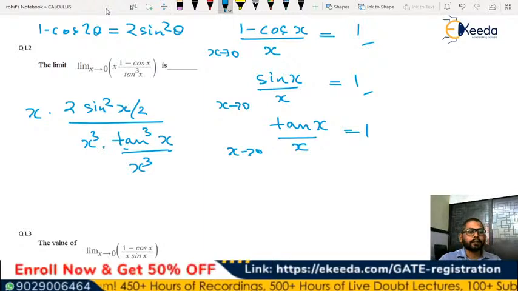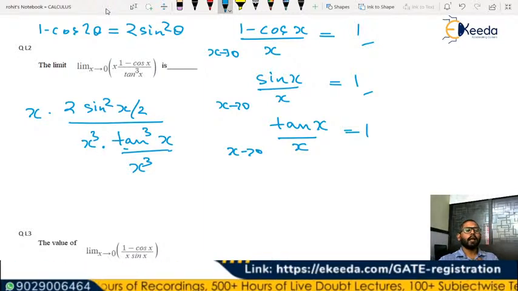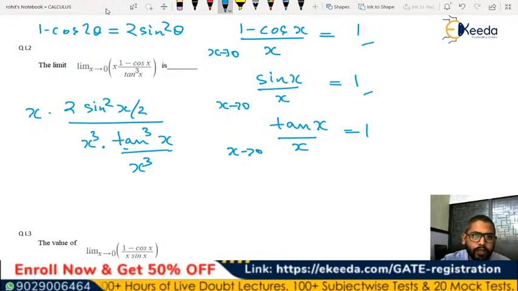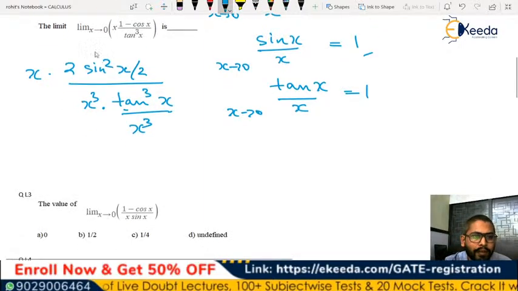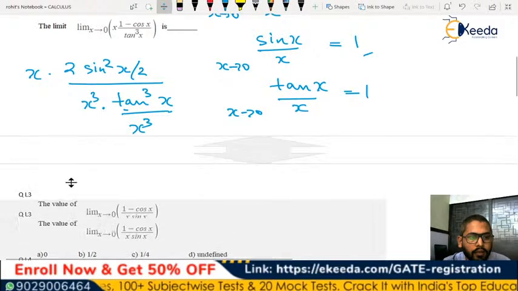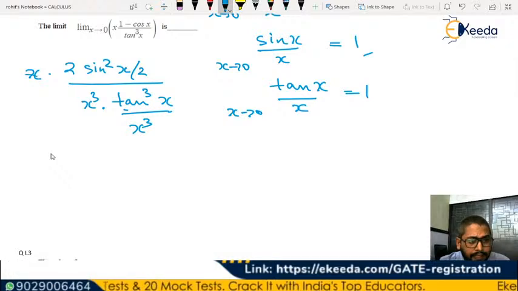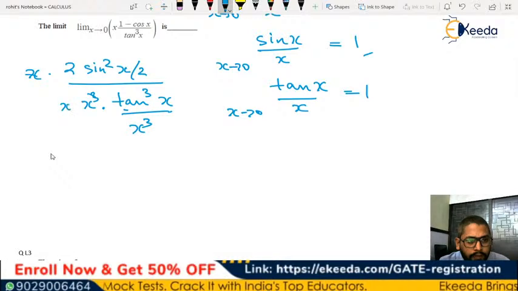So in this case we are having a standard form here. This x and this x cube will get cancelled and we will be left with x square.